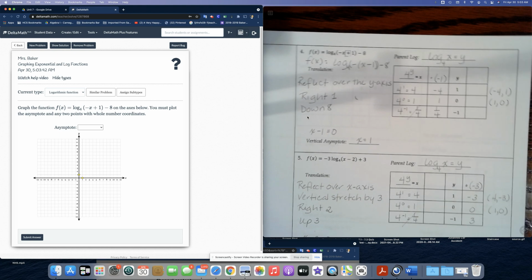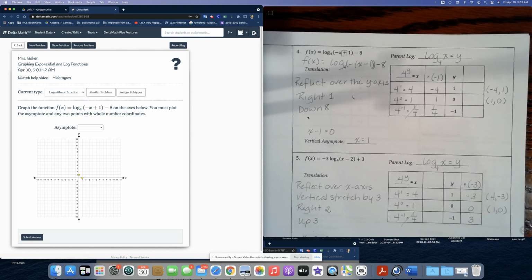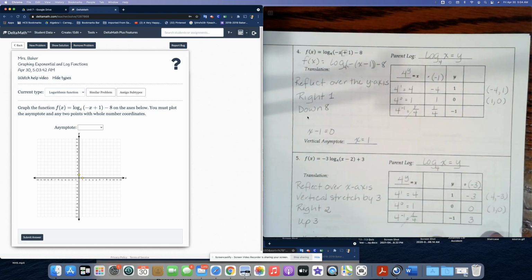All right. So we're getting more and more complicated, but I think it helps to look at difficult problems, and then it'll make graphing a little bit easier for you when you have to do it on your own. So this is log base 4 of negative x plus 1 in parentheses minus 8. So what's going on here?